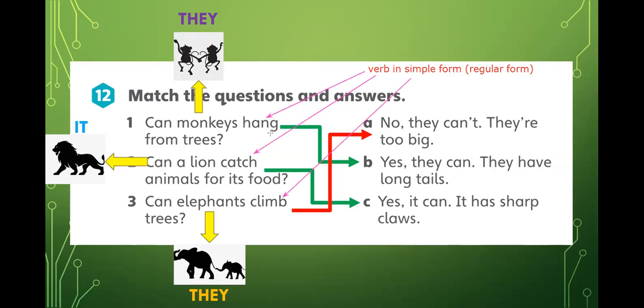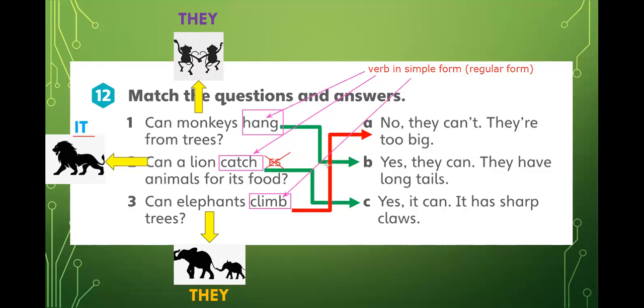All right, can, catch, climb. There are no changes. Okay, that's why it's in simple form. If you remember in present simple, when we talk about it, we always change the verb to third person singular form, which is the S or the ES. But in this case, with can, we're not going to use ES, okay? We're not going to use any changes, no, all right? That's why I said simple form.